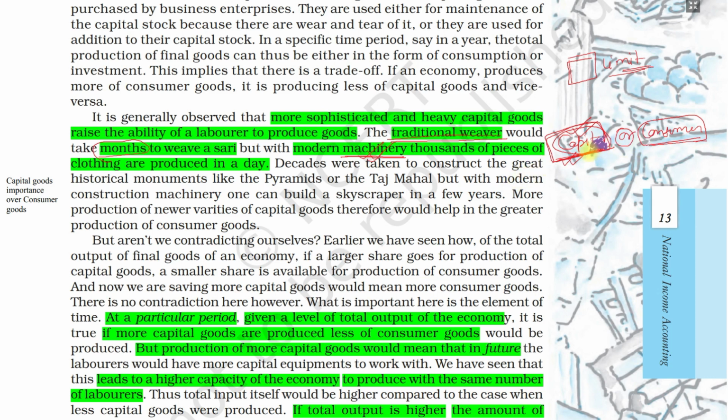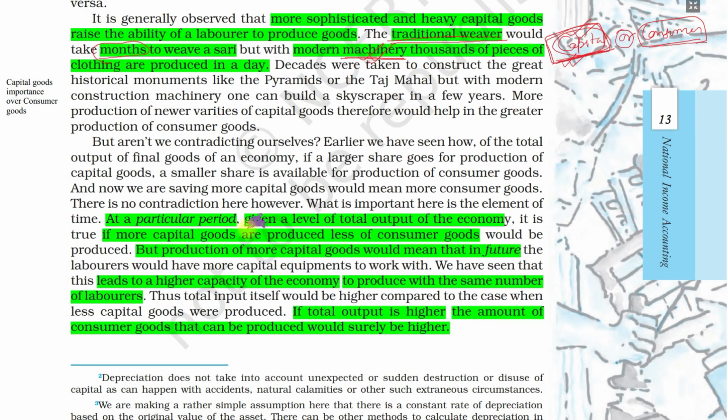That's why at a particular time, given a level of total output in the economy, if more capital goods are produced, less consumer goods would be produced. So more capital goods will be focused on, and the economy will try to make more capital goods industries. At a later point of time, this also helps increase consumer goods. How? Because if more capital goods industries and machines are established, then we can produce more consumer goods.